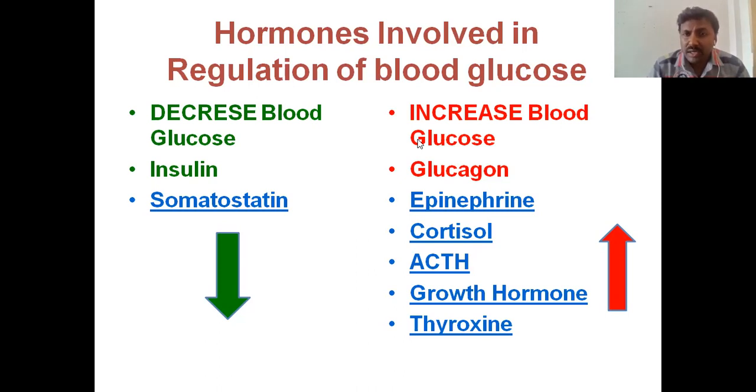Other hormones are epinephrine or adrenaline. Epinephrine is also called adrenaline. And cortisol, that is a glucocorticoid, adrenocorticotropic hormone, growth hormone, and thyroxine. These are all hormones that increase the blood glucose levels in the body.